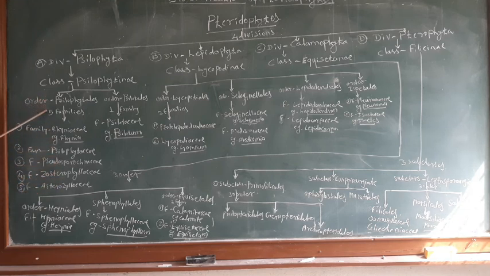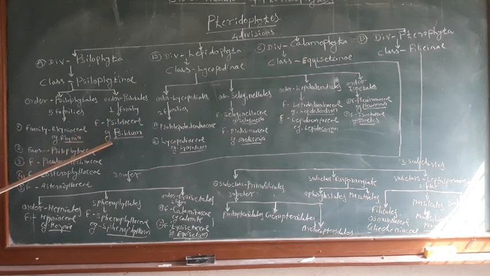So the order Psilophytales can be divided into these families. Then order Psilotales has only one family, Psilotaceae, which includes the genus Psilotum.